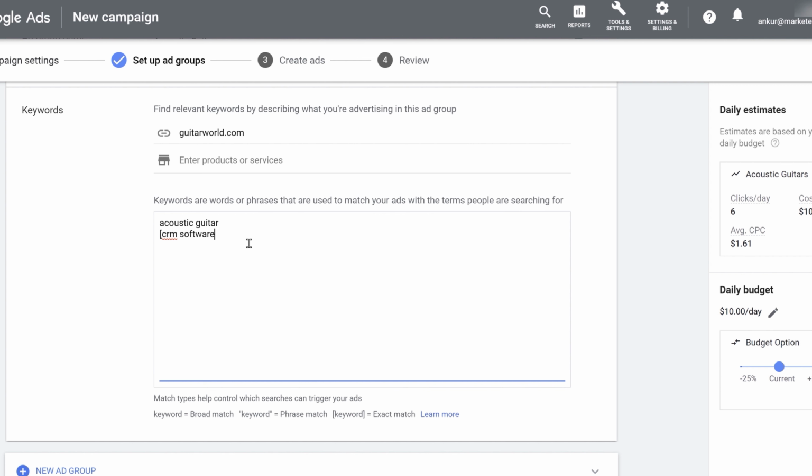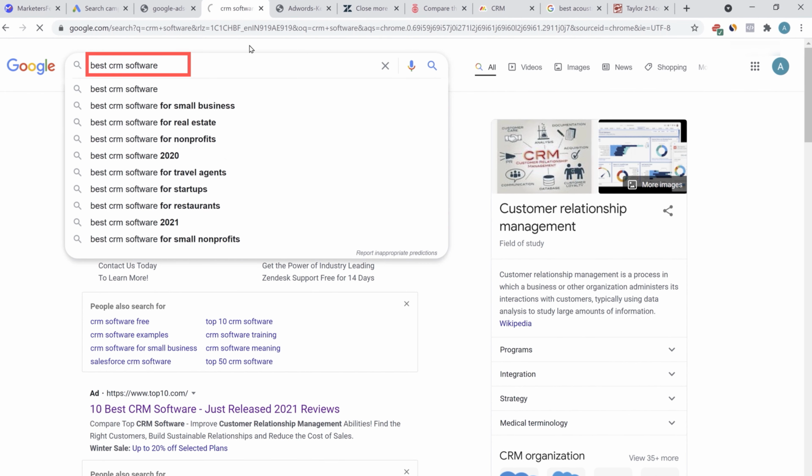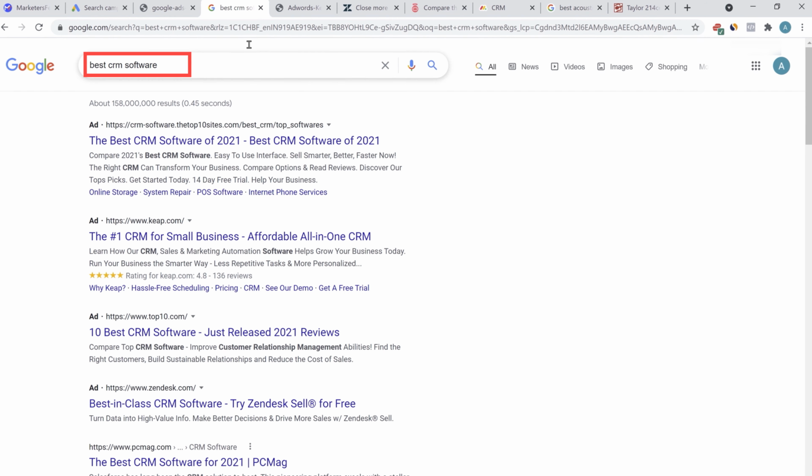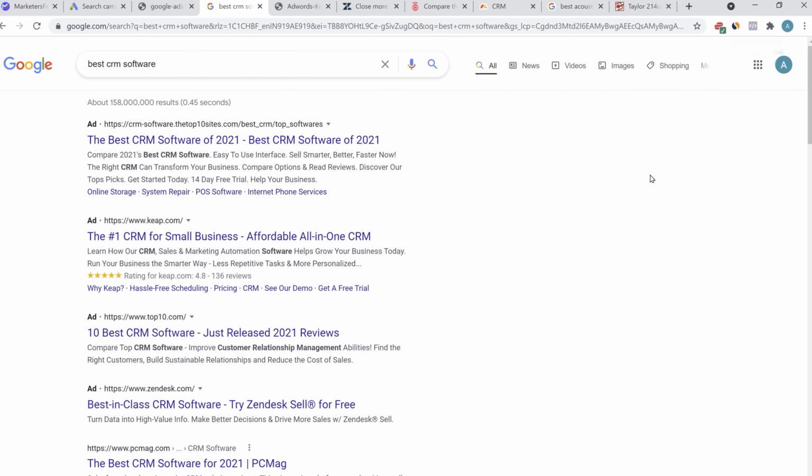Then there is a phrase match. Phrase match keyword is when you have double quotes around the keyword. With double quotes, let's say if someone searches for best CRM software, right? Here the CRM software is not an exact match because CRM software is a part of a bigger query, best CRM software. So if it was an exact match keyword, then the ad won't be shown.